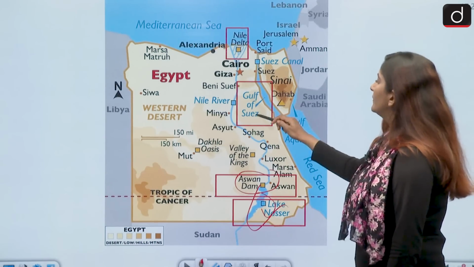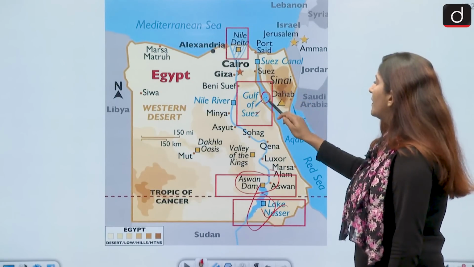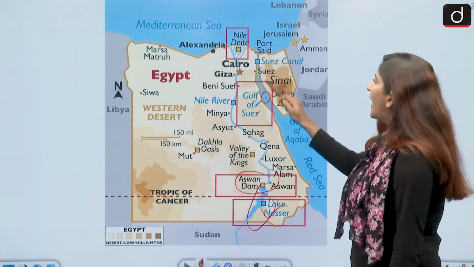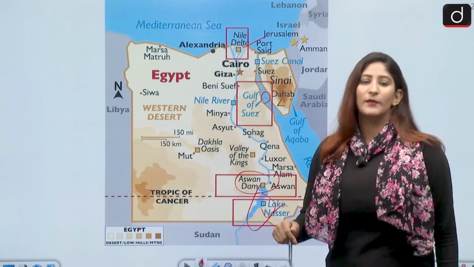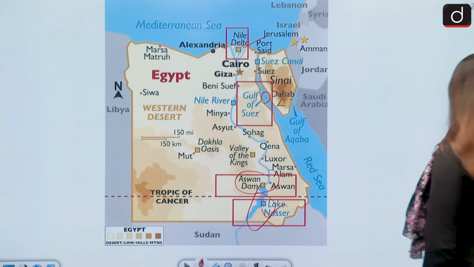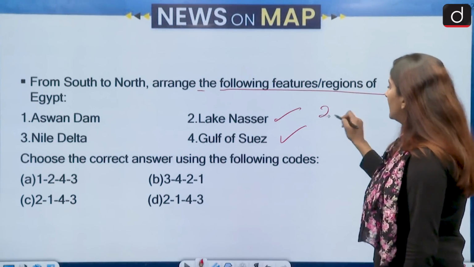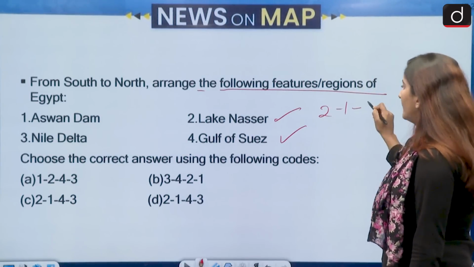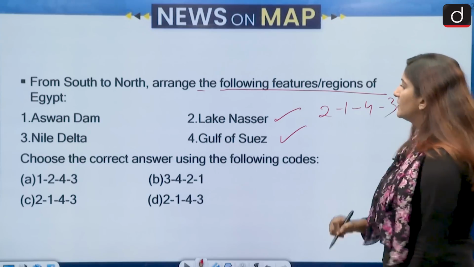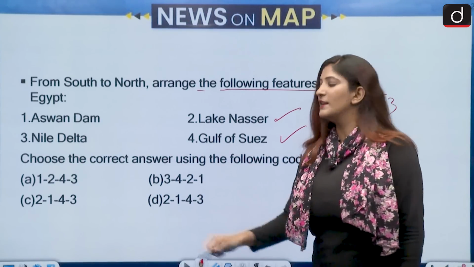Second. Then we have the Gulf of Suez over here between the Sinai Peninsula and the mainland Egypt. And then we have Nile Delta, because Nile goes into the Mediterranean Sea. It moves in the northward direction. So the correct answer will be, first we have Lake Nasser, then Aswan Dam, then Gulf of Suez, and lastly the Nile Delta. 2143 is the correct answer. Option C is the correct answer.